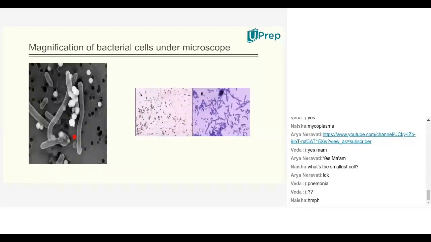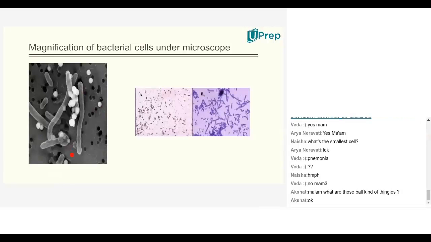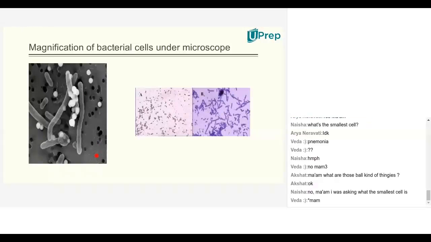Veda, do you have doubt regarding pneumonia? Ball-like things are also bacteria, Akshit. The ball-like things are also bacteria. This rod-like things are also bacteria. This is how bacteria look under electron microscope.